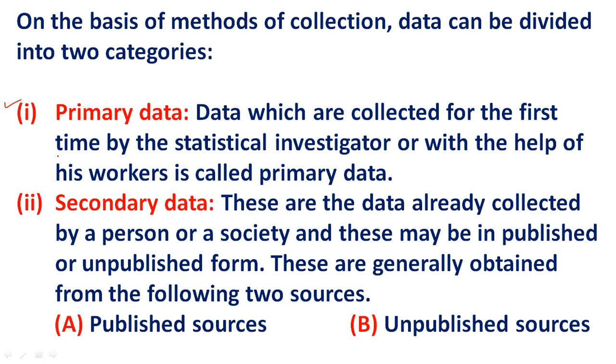Second, secondary data. These are the data already collected by a person or a society, and these may be in published or unpublished form. These are generally obtained from the following two sources. First is published sources and the second is unpublished sources.